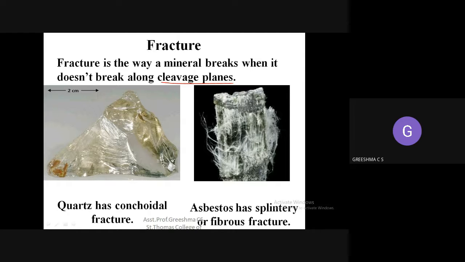If you cut the cake in the horizontal direction, it will be fractured. Same in the case of minerals also. If you cut anything apart from the cleavage planes, the whole structure will be disintegrated. So that is called a fracture.